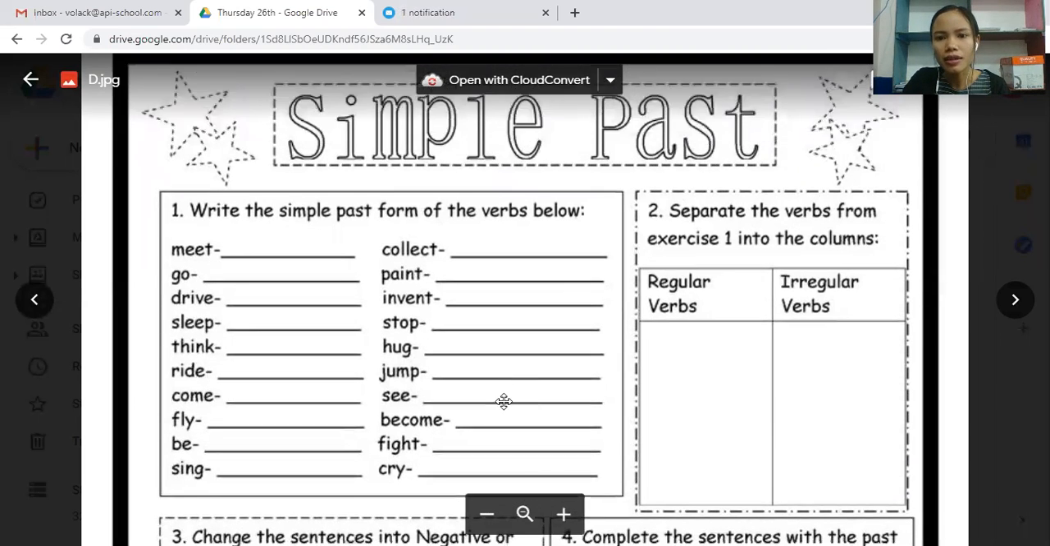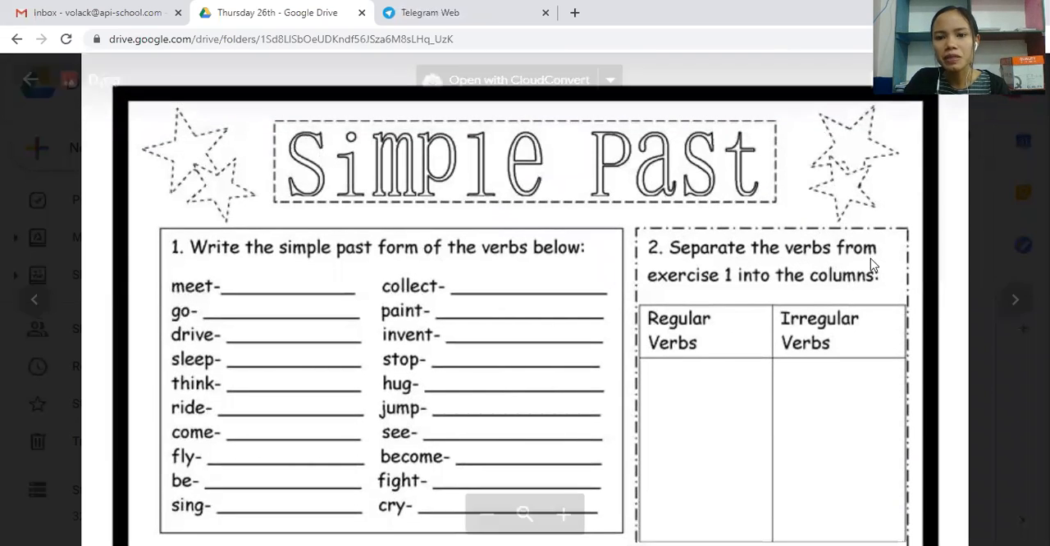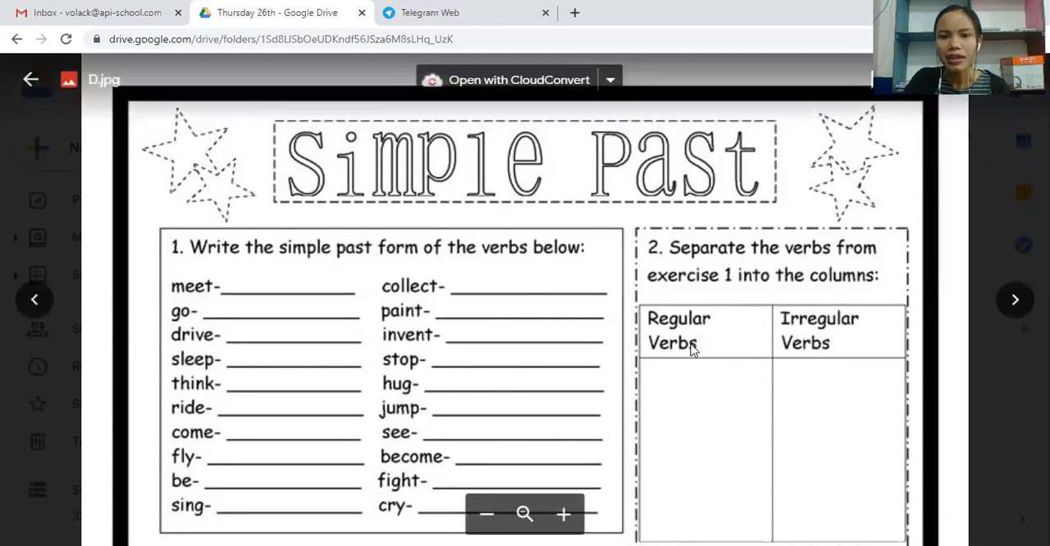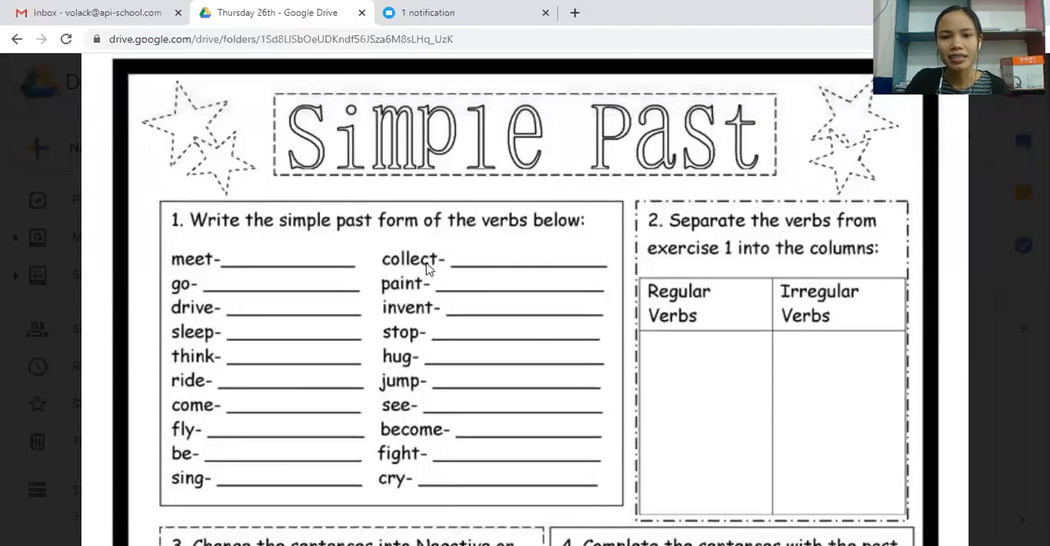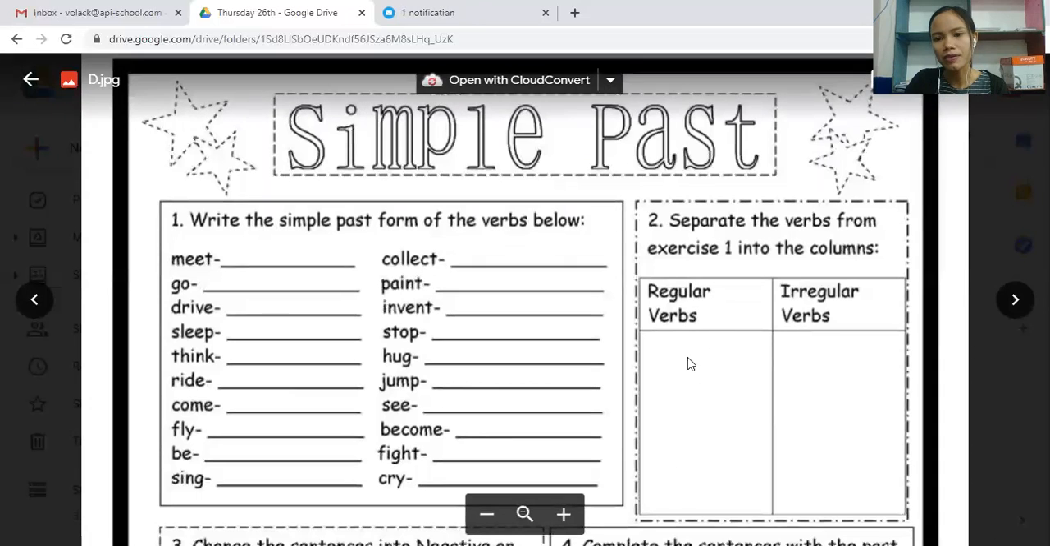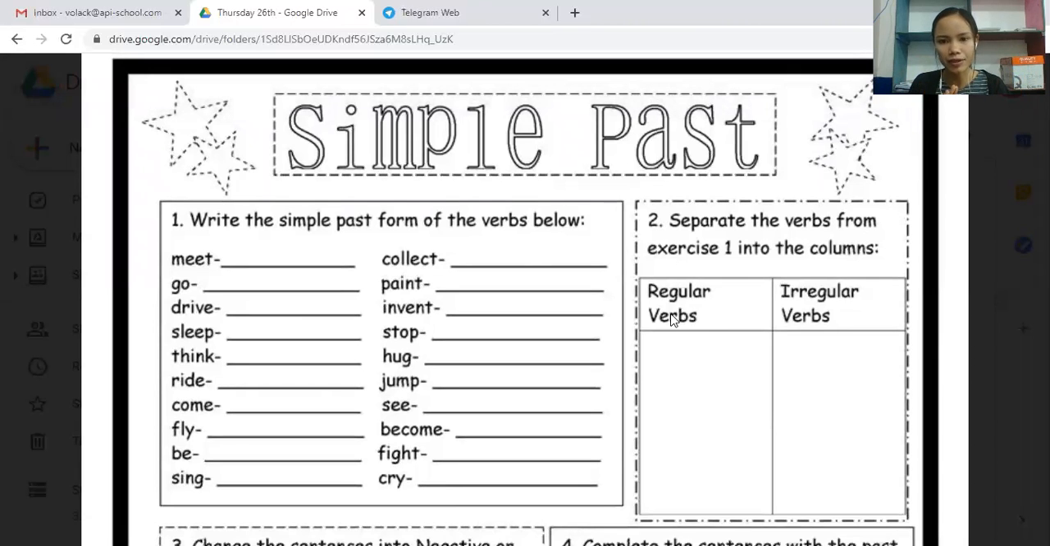And then number 2, they want you to separate the verbs from exercise number 1 into columns. So we have regular verbs and irregular verbs. Example here, let me find it. Oh, here, collect. Collect is a regular verb. So when you change it to past simple, it would be collected by adding ed. So collected would go to the first column, and then meet, you would put in the second column, irregular verbs. So they want you to identify which one is a regular verb and which one is an irregular verb. And it's easy to think about which one is irregular and which one is regular.